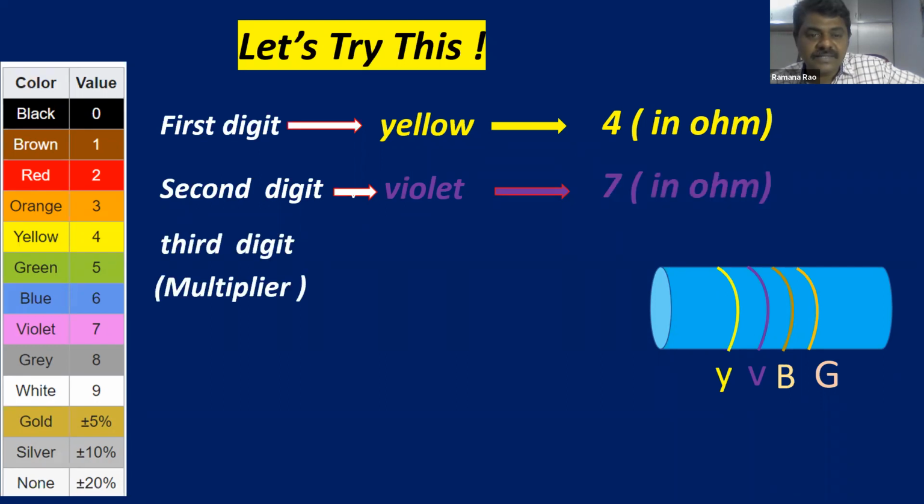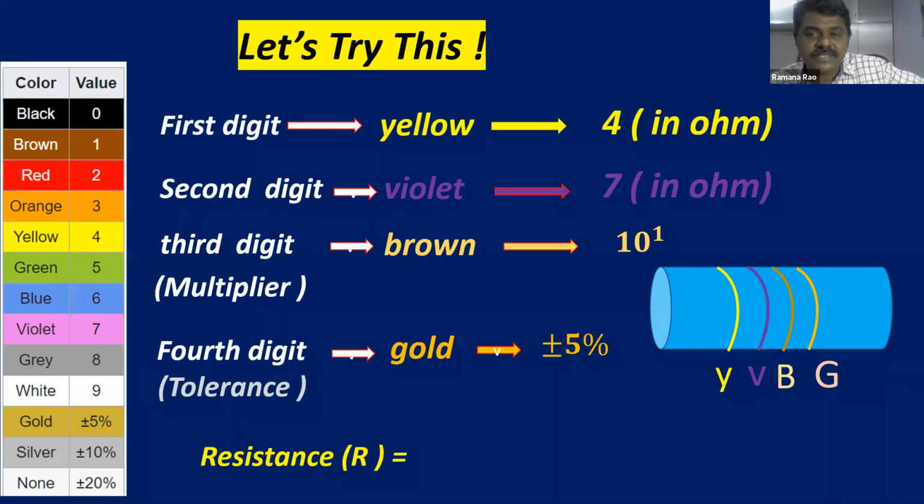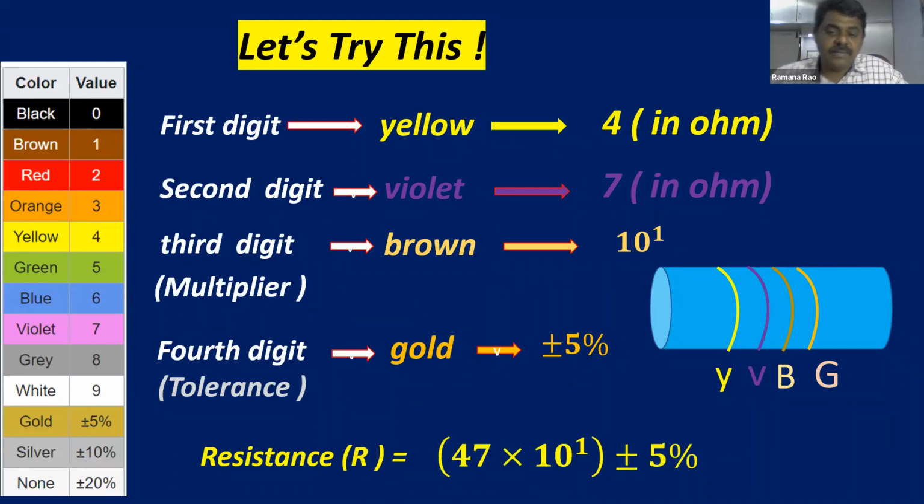Third digit, the multiplier. What is the third digit? Brown. So the brown number is 1, so 10 power 1. And the fourth digit is the tolerance. The fourth digit is gold. So how much is the tolerance? 5%. So it's very easy to write, right? What is the resistance? First digit 4, second digit 7, into 10 power 1, plus or minus 5%. This is in ohms.